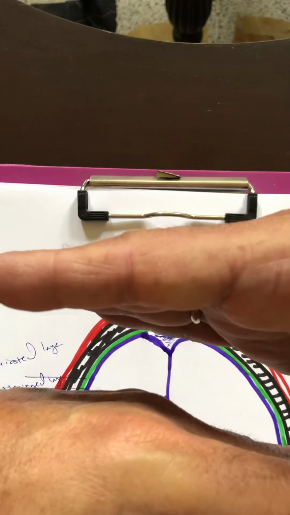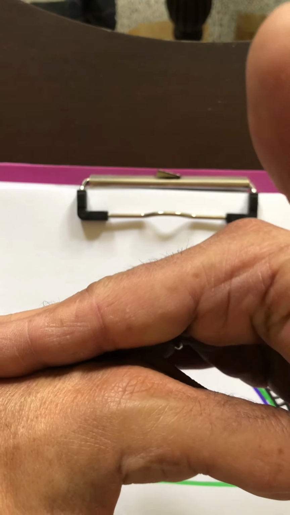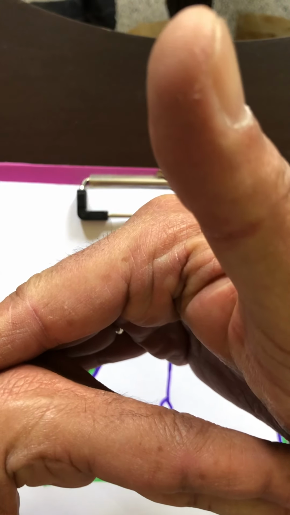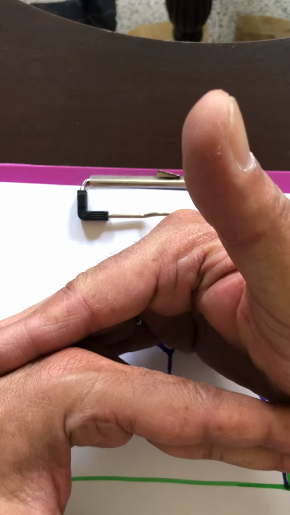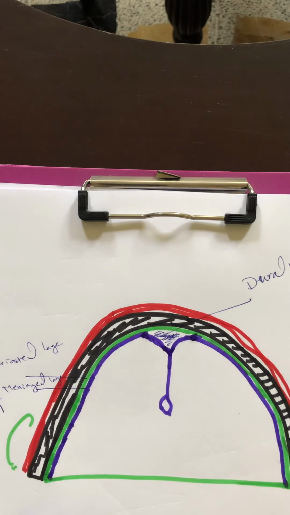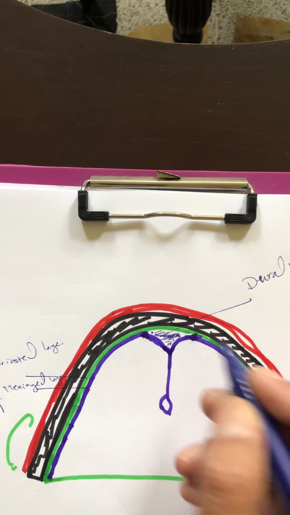This is the dura mater, this is the outer, and this is the inner. In certain places, the two layers separate from each other, forming this space. So this space is called the dural venous sinuses, and it contains blood.